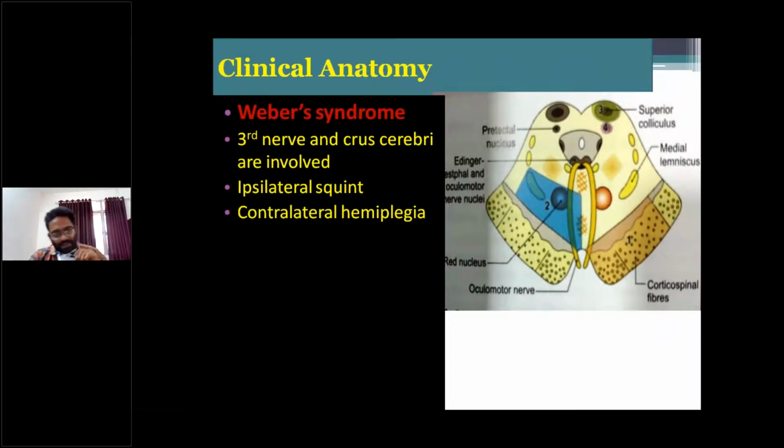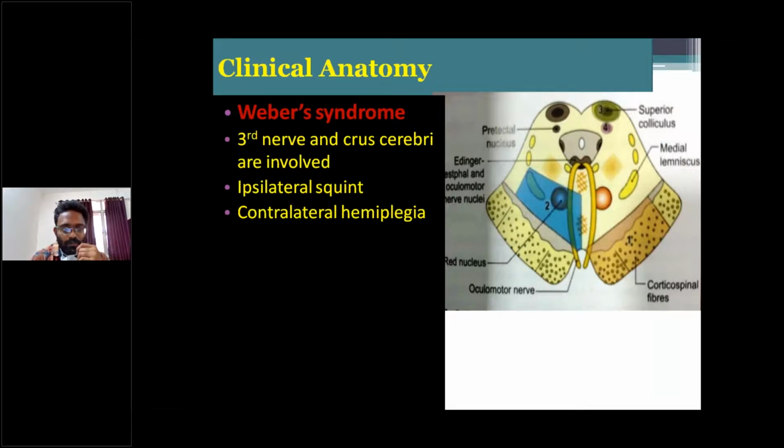And lastly, clinical anatomy, Weber syndrome. Weber syndrome is mainly due to the occlusion of the posterior cerebral arteries. The posterior cerebral artery supplies the midbrain, and occlusion of these arteries leads to Weber syndrome.